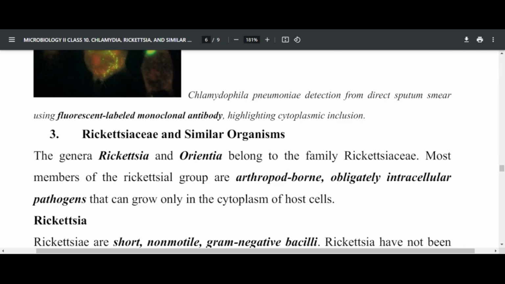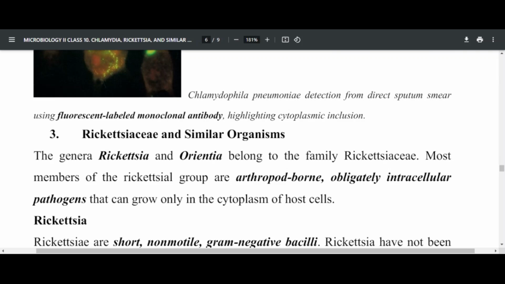So Rickettsia and many other organisms. We find Rickettsia as a genus, and Orientia, and they all belong in the same family, Rickettsiaceae. Most members are arthropod-borne and obligate intracellular pathogens, which can only grow in host cells.